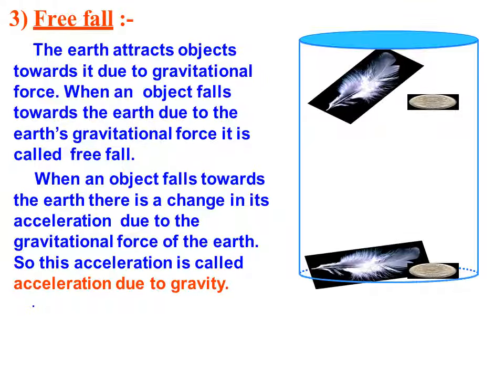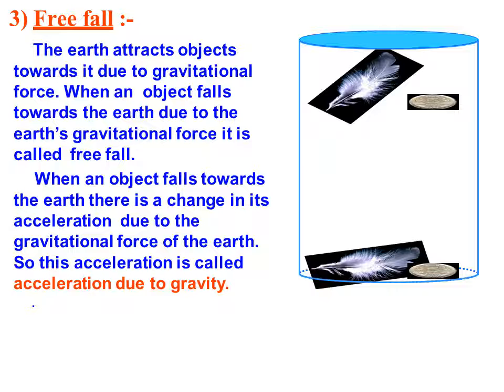Now let's talk about free fall. What do you mean by free fall? As we discussed earlier, each and every object, due to the gravitational force, comes towards the earth, to the surface of the earth. That is called free fall. The earth attracts objects towards it due to the gravitational force.